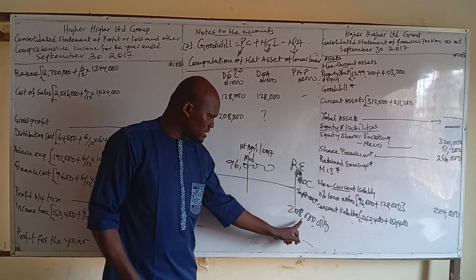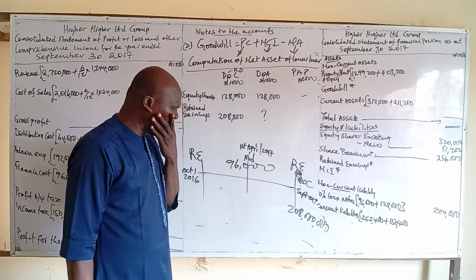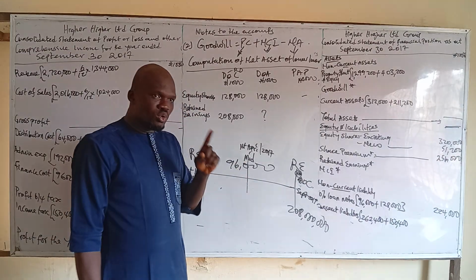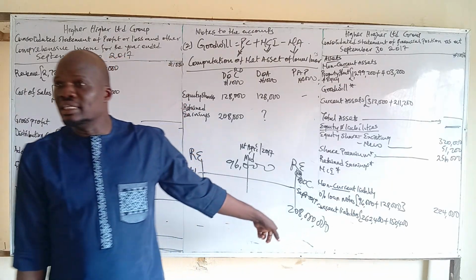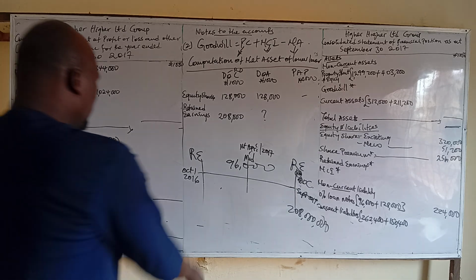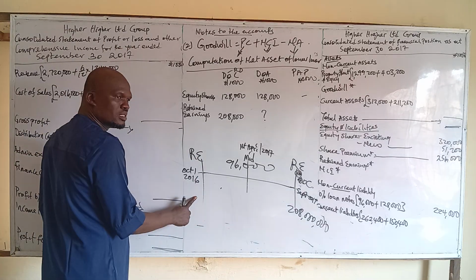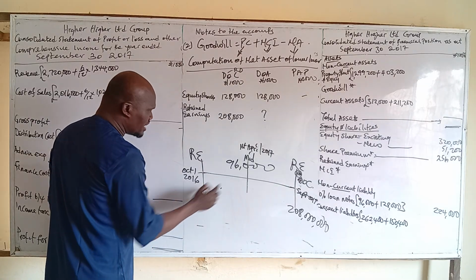Given retained earning at reporting date to be 208 and profit for that year to be 96. Take note, 96 is embedded here. 96 is included in this 208. So what will be the retained earning? Yes, minus this from this.